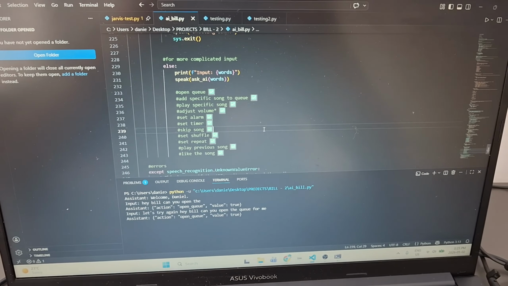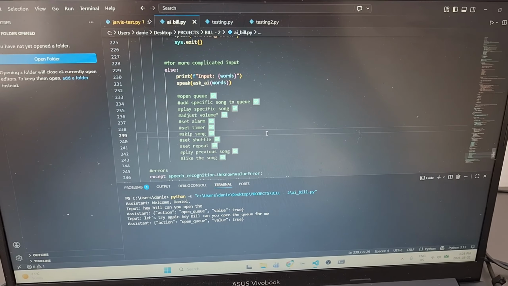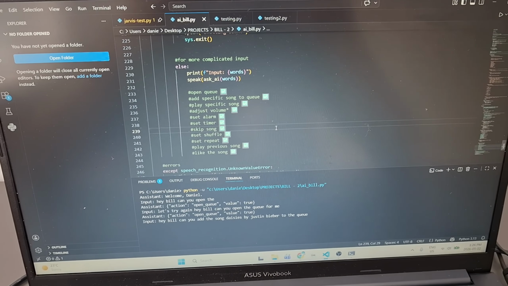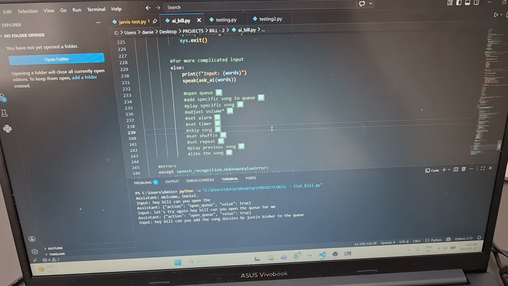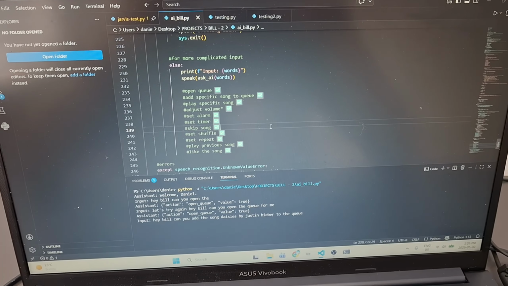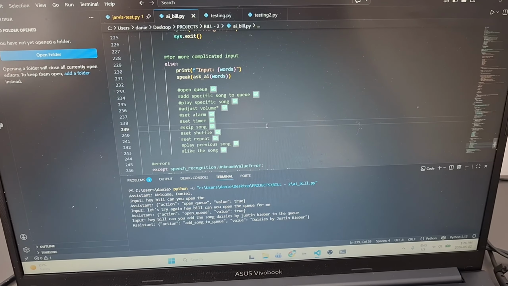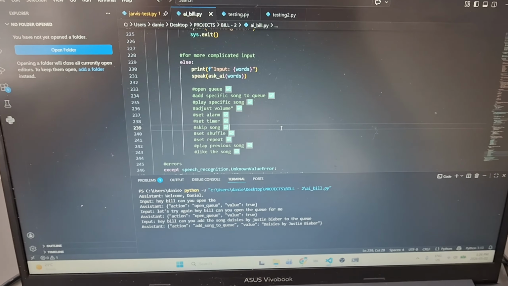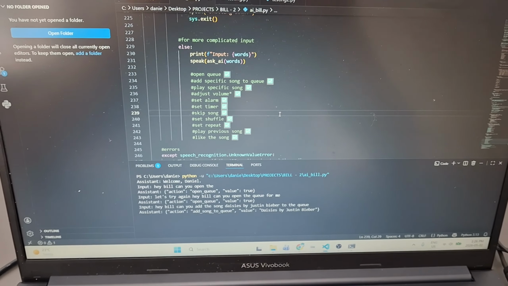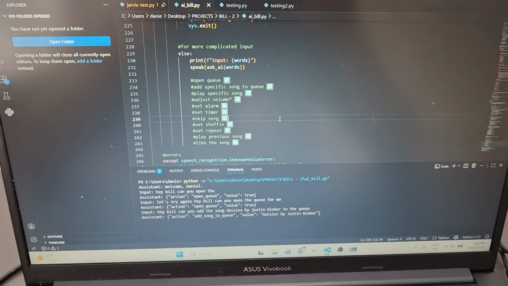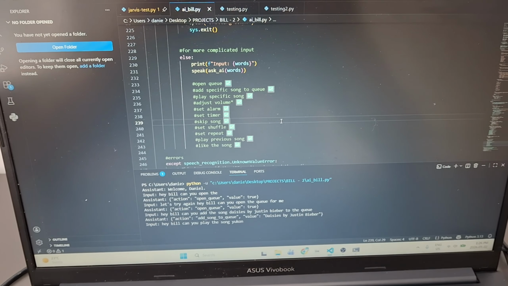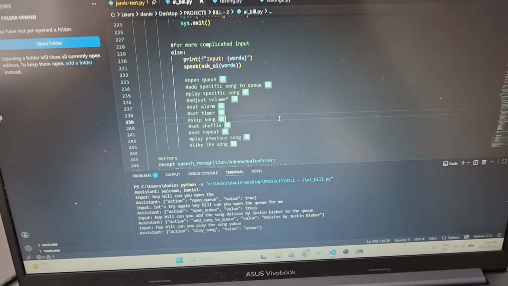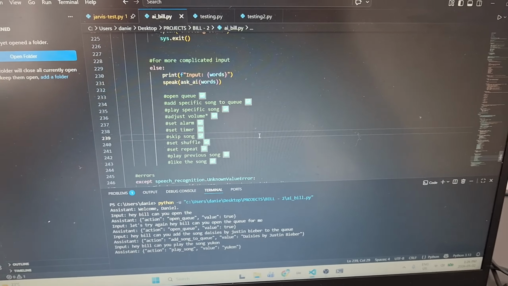Hey Bill, can you add the song Daisies by Justin Bieber to the queue? Let's see. Action: add_song_to_queue, so this works well. Value: Daisies by Justin Bieber. Okay. Hey Bill, can you play the song Yukon? Action: play_song, so that works. Value: Yukon.